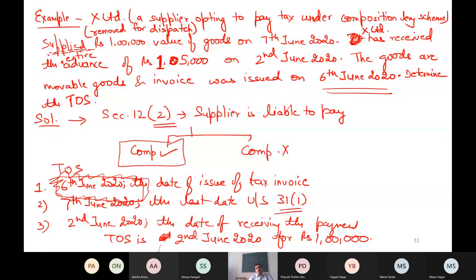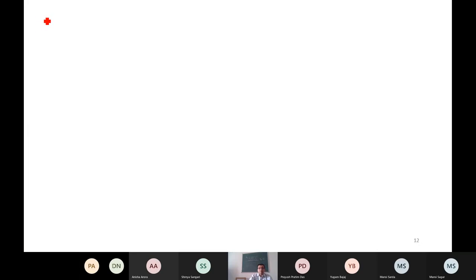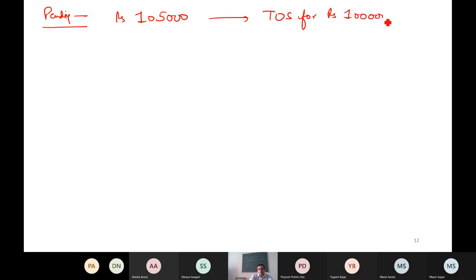Now what is left is about this 5,000 for which I have received the amounts. So the point pending is what? Out of rupees 1 lakh 5,000 received, I have computed the time of supply for 1 lakh. What about the time of supply for the remaining 5,000? This is one question in my mind.